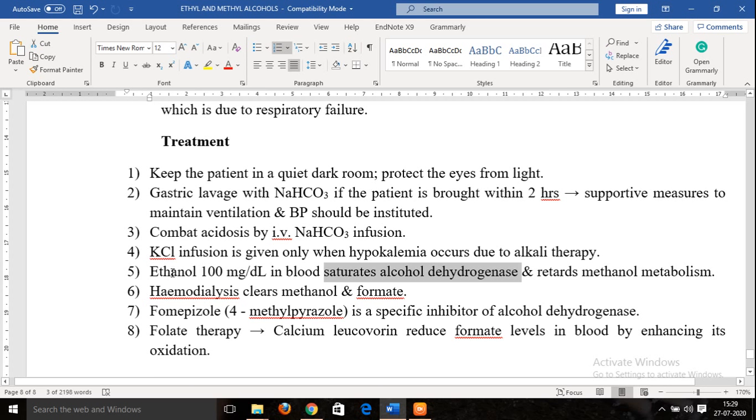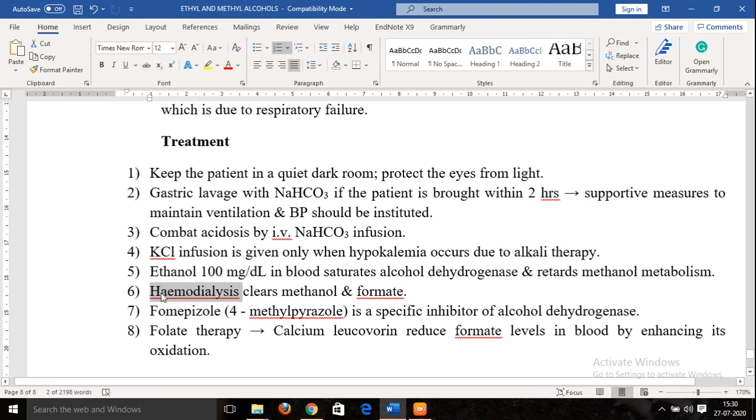So instead of methanol, ethanol will get metabolized. It will start saturating this enzyme so that it will prevent the metabolism of methanol. It will slow down the metabolism of methanol, so that the formic acid generation will get slowed down.